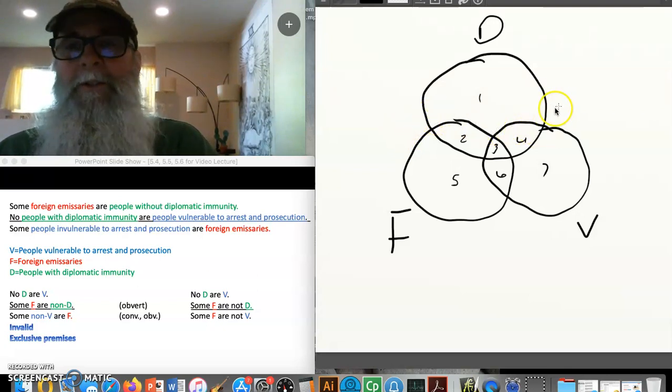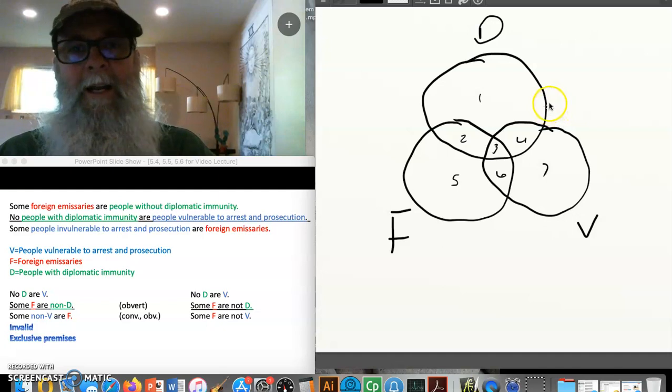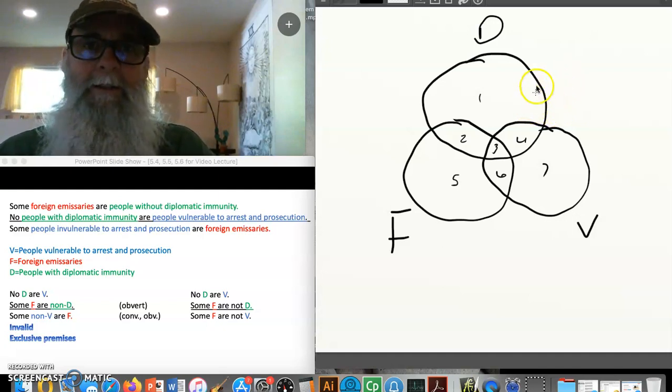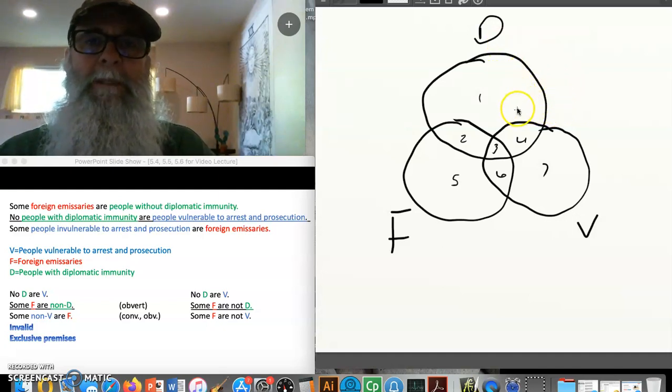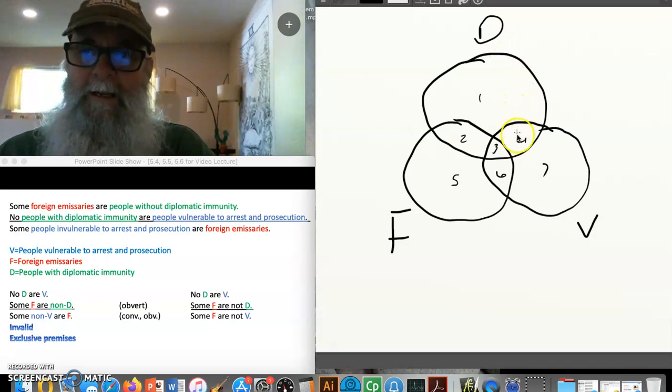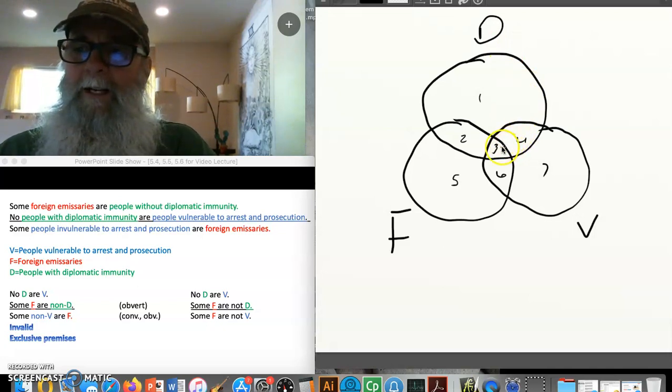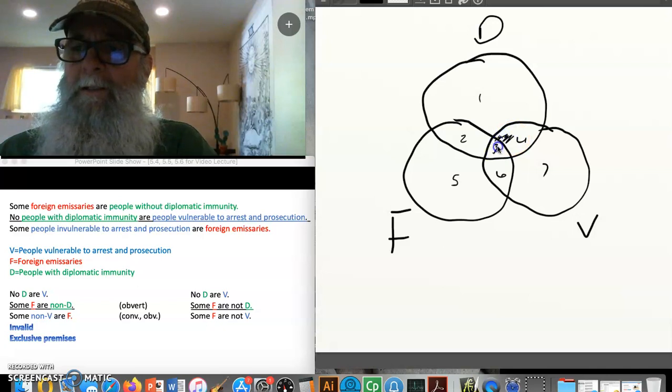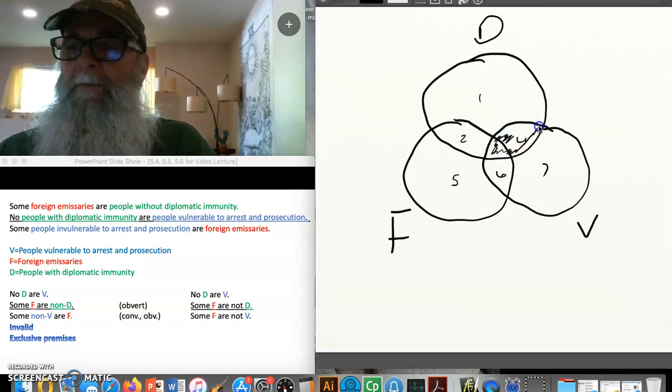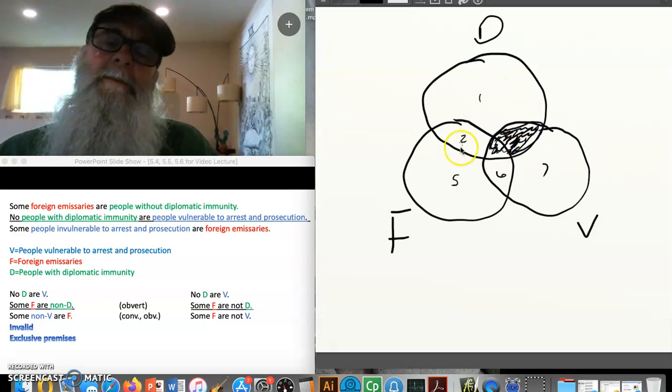So if I wanted to show that no D's are V's, I'd have to mark out, turn out the lights on any place in my Venn diagram where there could be D's that are also V's. And that's areas 3 and 4 right here. Area 3 and 4 is where there would be D's that are also V's. So if the statement no D's are V's is true, there couldn't be anything here. So I'd have to turn out the lights where all the D and V's overlap, because no D's are V's. All right, so now I go to my second premise.